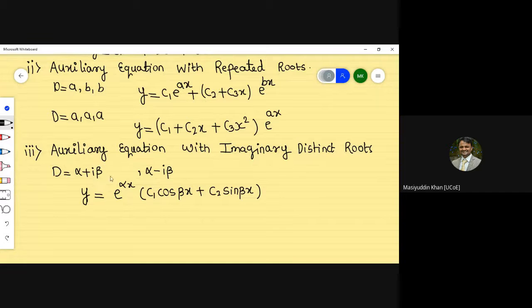So a plus ib, write it like that, or a minus ib. If the roots are complex, or an imaginary part is present, or it is a complex number kind of equation, we will see that example. I'm not taking the example first. First I'm going to write all the parts. Then we'll take the examples combinedly.